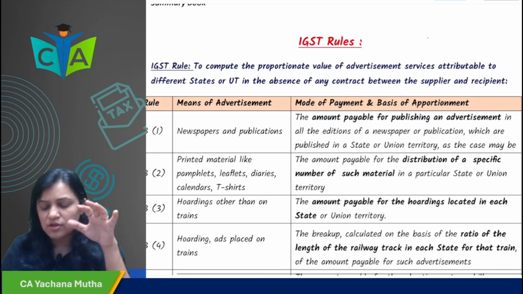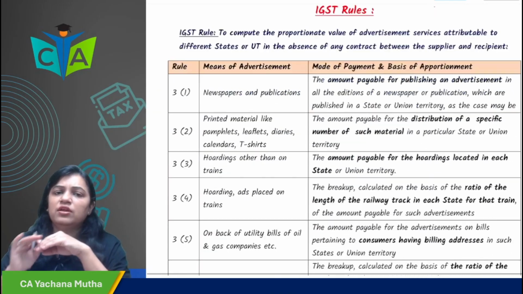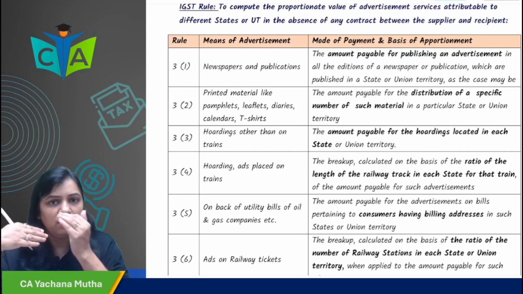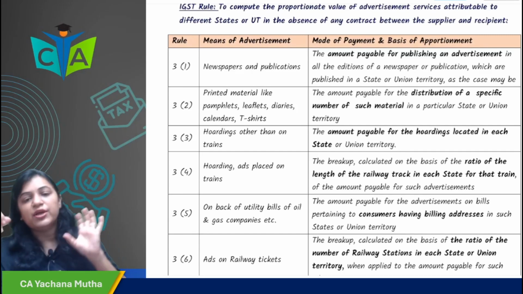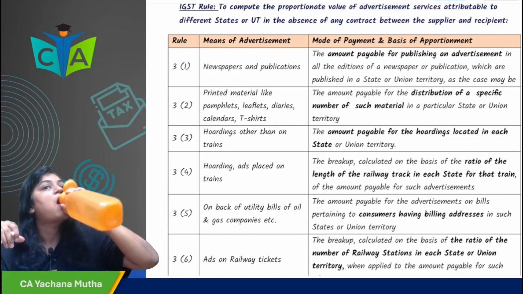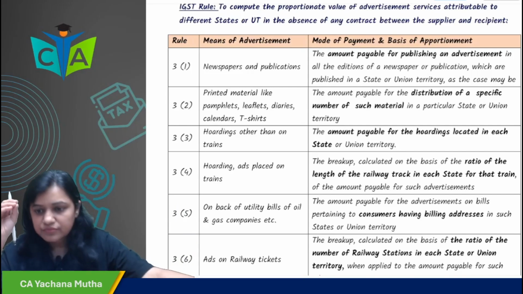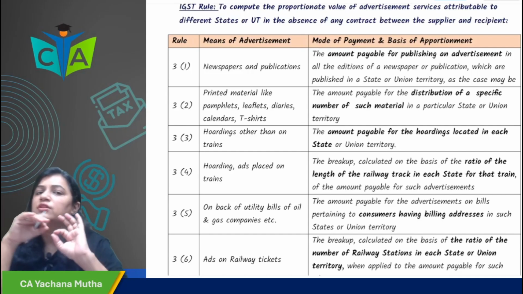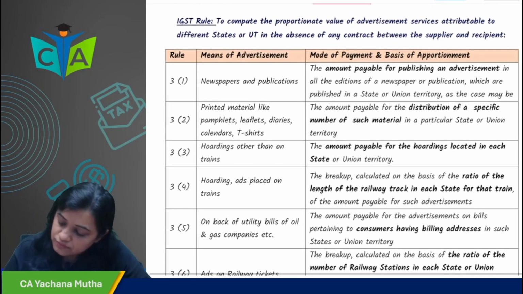Now, there are a few rules, not important. In exam, 99% possibility, whatever we have studied in this chapter up to now will come. Rules you can skip. We will also quickly see the rules. Very low probability that they will ask you in exams. So, we will do this part very quickly now.